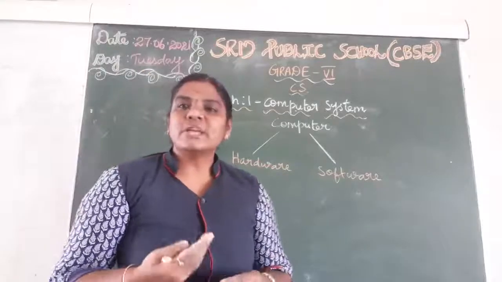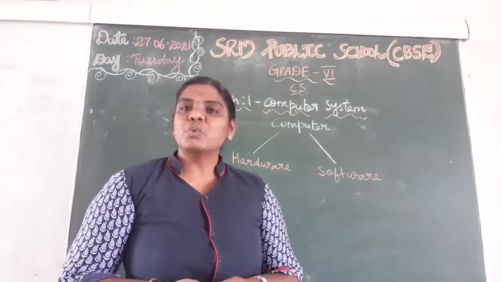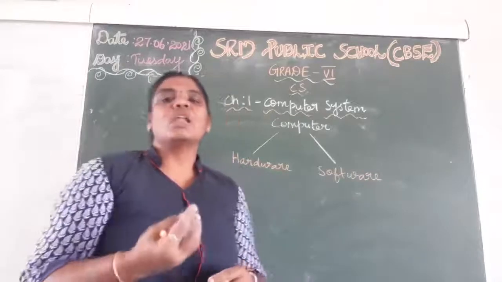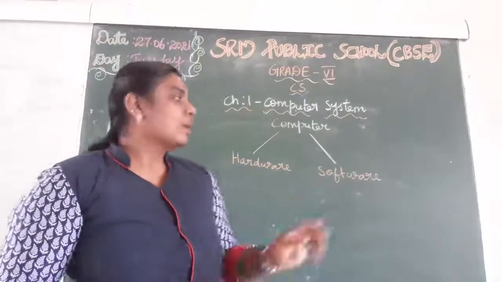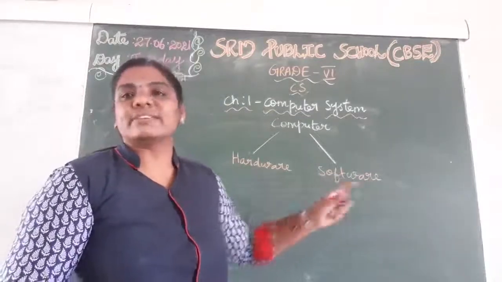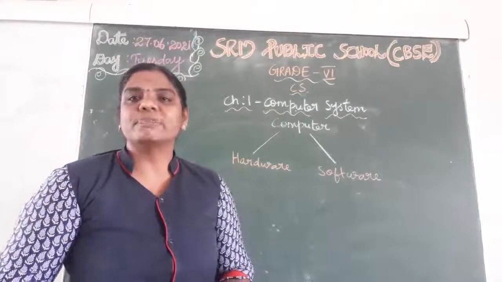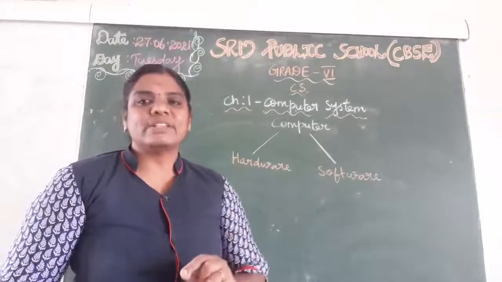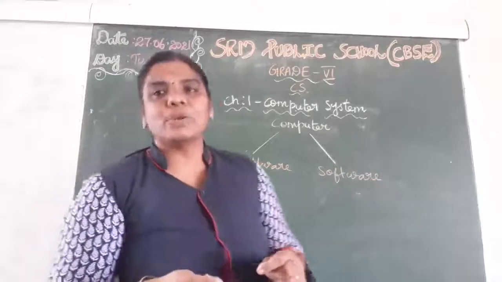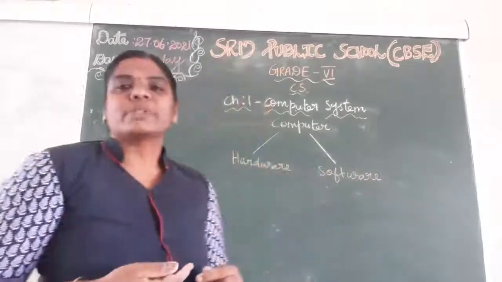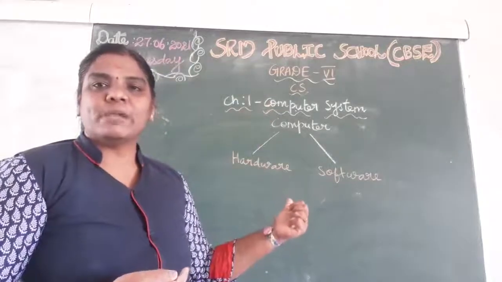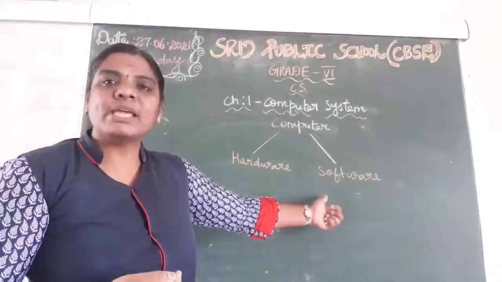What is the use of software? It is used to run or operate a computer. It is a set of instructions. Software means a set of instructions to operate a computer or run a computer. Are you clear about that? What is meant by hardware and what is meant by software?